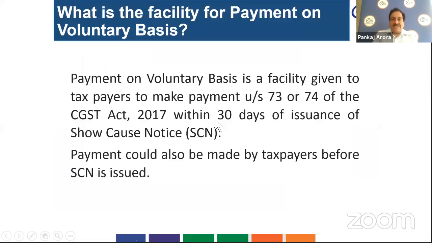I will take some questions also. To describe this facility to the viewers, what is the facility for payment on voluntary basis? Payment on voluntary basis is a facility given to the taxpayer to make payment under Section 73 or 74 of the CGST Act within 30 days of issuance of show cause notice, or before the issue of show cause notice by the department. So only in these two cases can this facility be used.